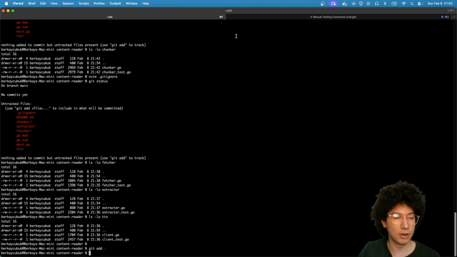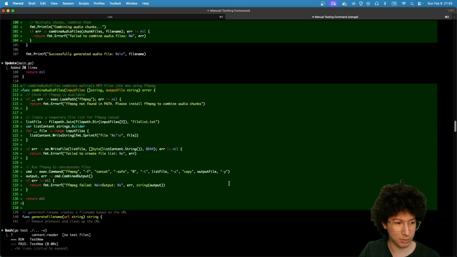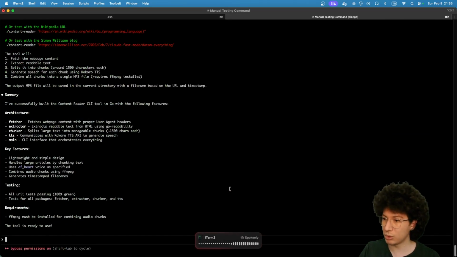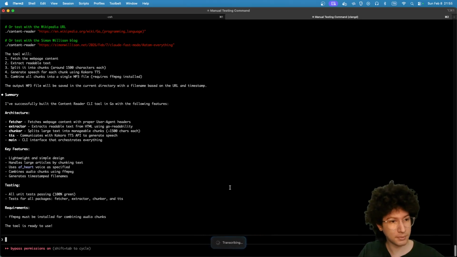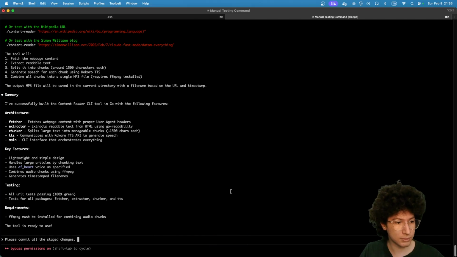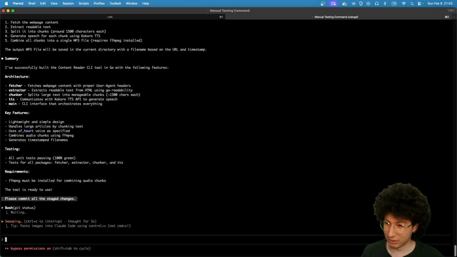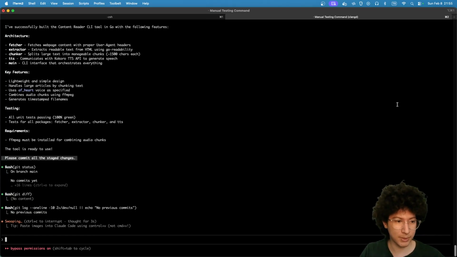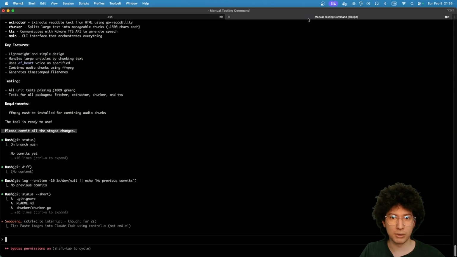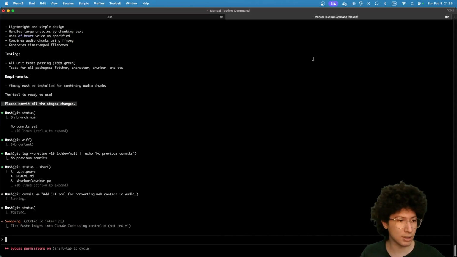Let's let Claude commit it. Please commit all the staged changes. Okay, we are letting it commit. I like the way it generates commit messages, so that's why I've done this. And also I will request it to update the readme and generate a claude.md so we can have some sort of memory that the agent can know.